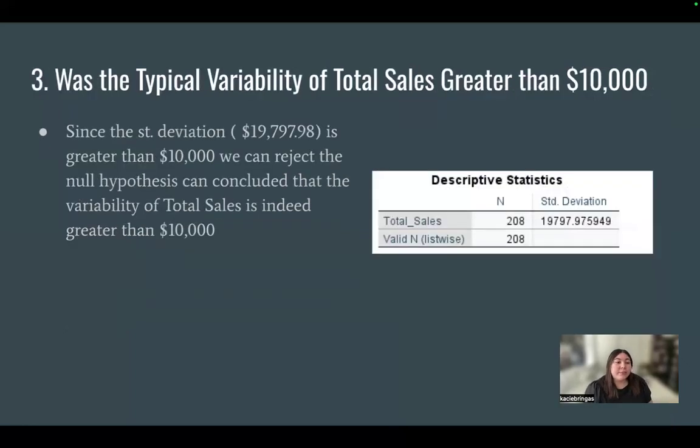And then the next question was, is the typical variability of total sales greater than $10,000? For this one, again, I used a descriptive analysis. For my options, I got the standard deviation, which is almost $20,000, which is greater than $10,000. So we can reject that null hypothesis and say that the variability of total sales was indeed greater than $10,000.